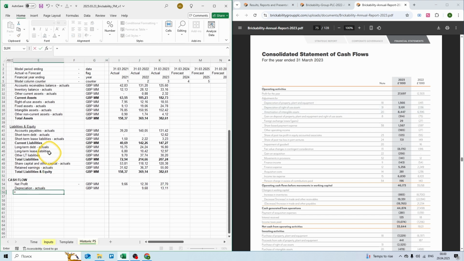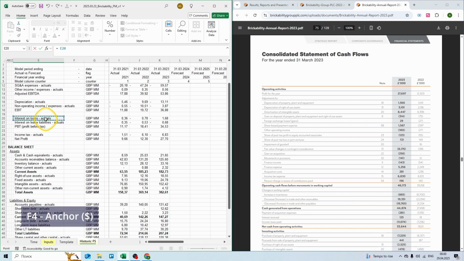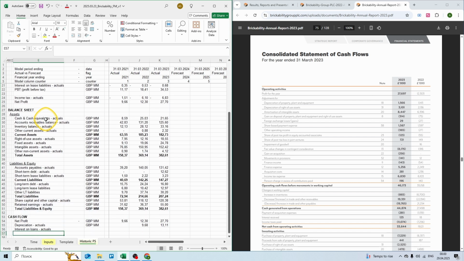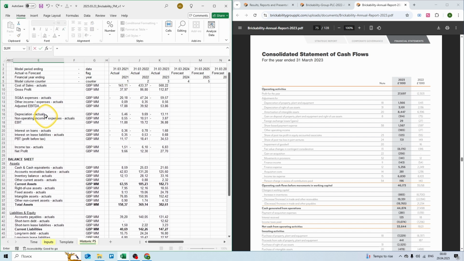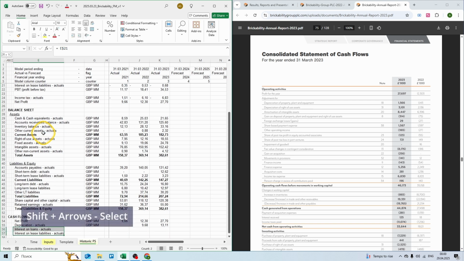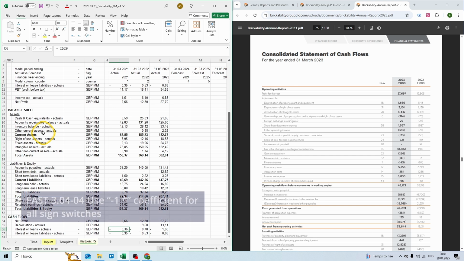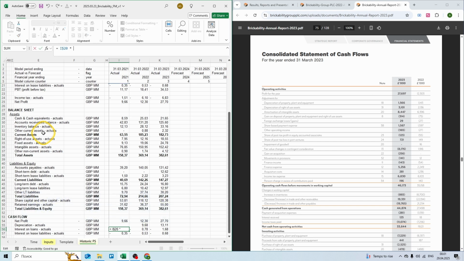Then let's add back interest on loans. So again, equal, F4 to anchor, again equal, and take interest on lease liabilities, F4 to anchor, and Shift up to select, Control C to copy, Shift right arrow, and Control V or Enter to make a link. We want to add back interest on loans and interest on lease liabilities. So what we want to do is use a -1 coefficient.